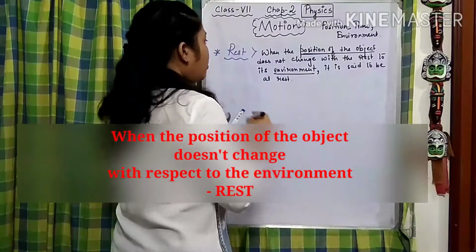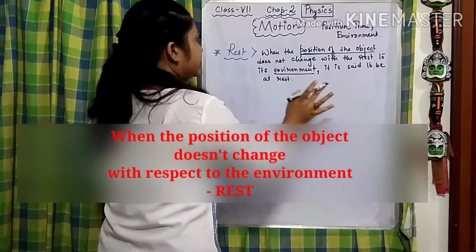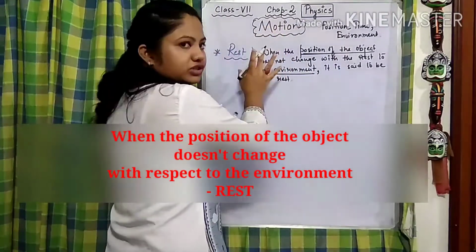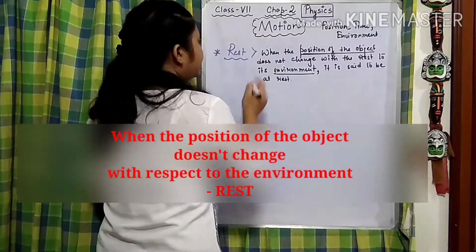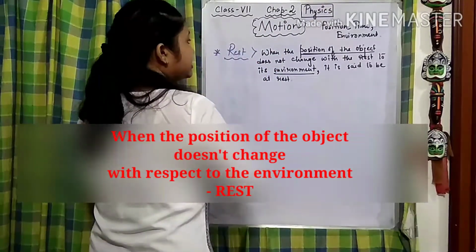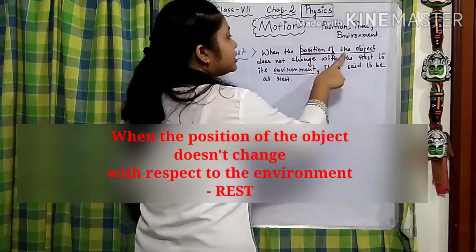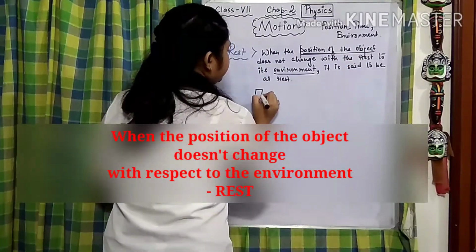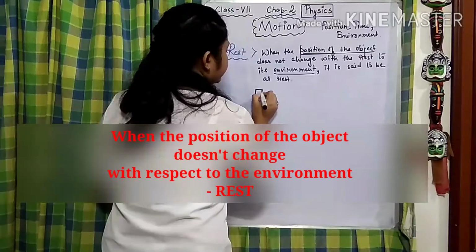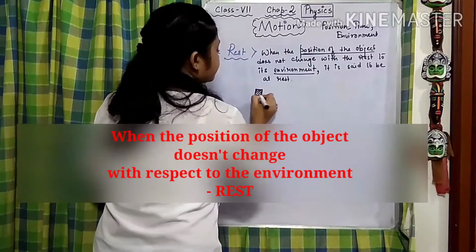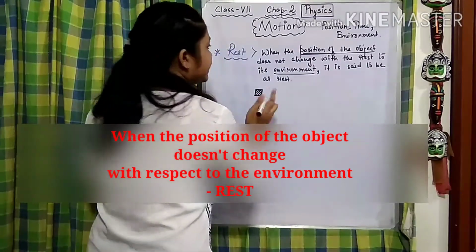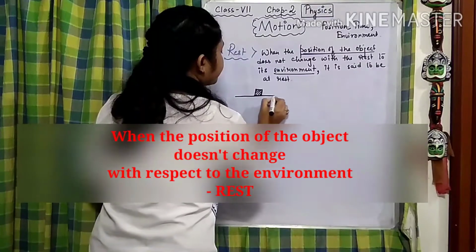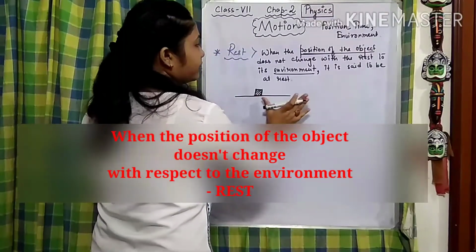See here, position of the object, keyword, does not change with respect to its environment. Got it? Now, after understanding this, we can talk about motion. I hope you are clear with rest. Suppose this is an object, and this is a platform.